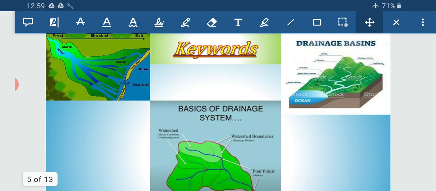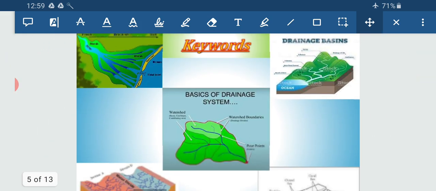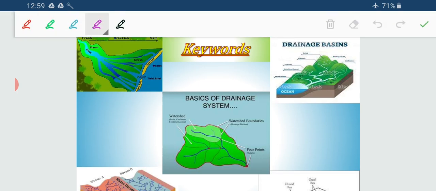Now the next picture. This is the mouth of the river, and here you can see a funnel-like structure. Here there is no sedimentation. At the mouth of the river where there is no sedimentation, just a funnel-like structure has developed. This is an estuary.